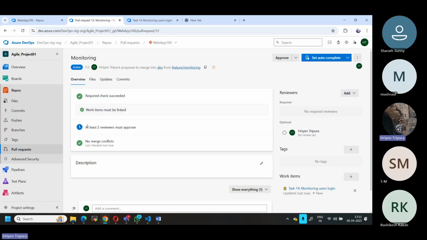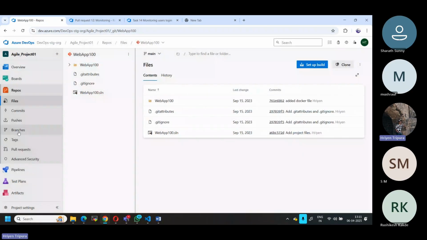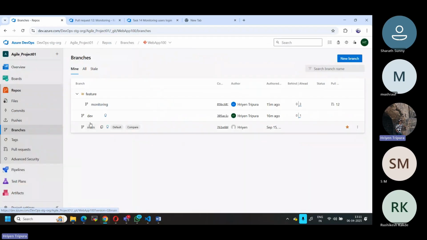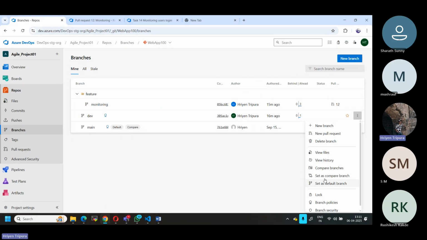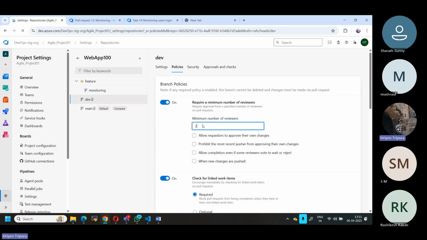But there are still two more options in here. It says at least two reviewers must approve it. That's interesting, right? This is the reason why, while setting up your branch policy, you have to check how to define it, what the complexity of your project is. As I told you, in my case let me go to the branch policy and give one instead of two, because I'll give only one. So yeah, let's now save it.